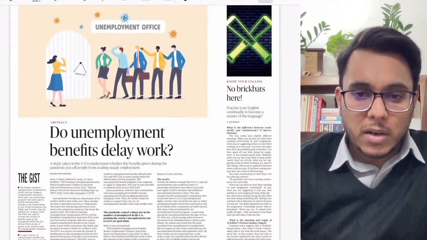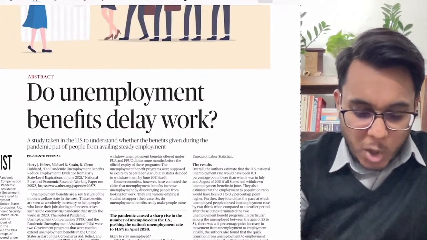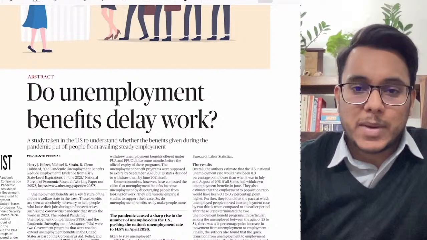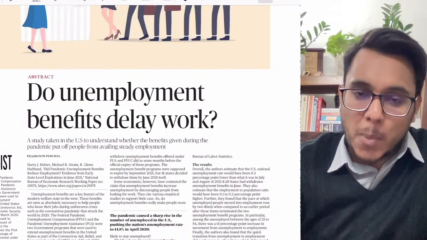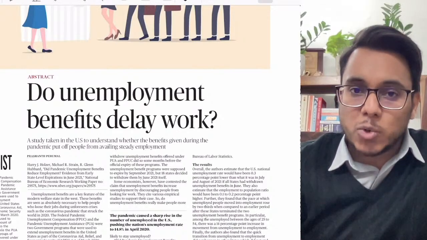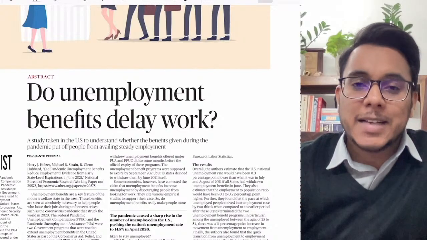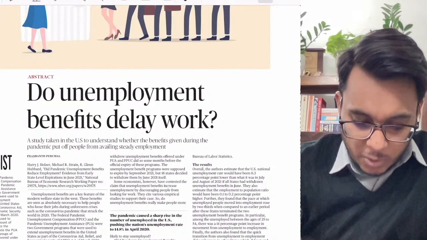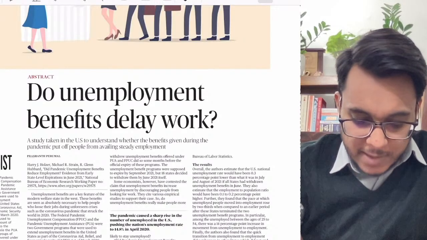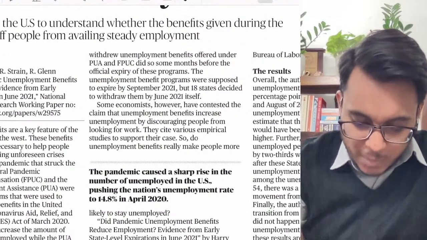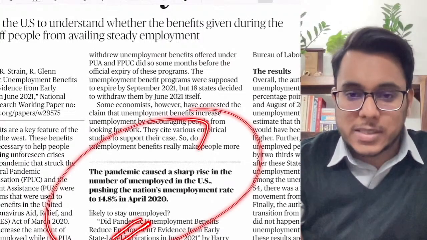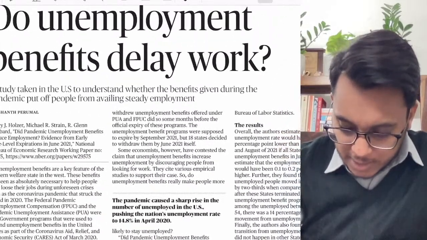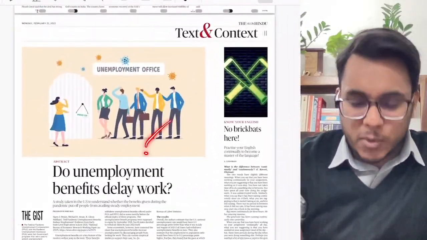Then moving on to the next page, do unemployment benefits delay work? So in the USA, a narrative has been built that the unemployment benefits given by the federal government in the wake of the pandemic are making people lazy. People now don't want to work, and in this direction some surveys have been carried out. So it is talking about whether such a thing is true in the USA or not. However, guys, the provisions provided here concern the USA only.